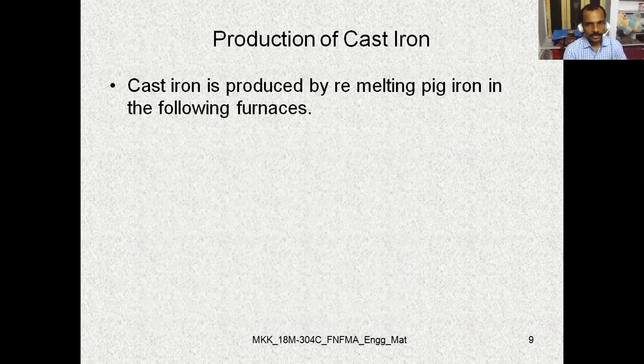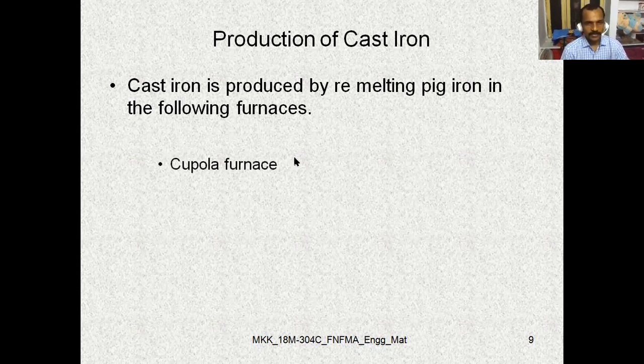Pig iron is the output of blast furnace, in which the pig iron will be the product produced, and which is from the iron ore. Iron ore, we are producing the pig iron using blast furnace, and then this particular pig iron is remelted in one of the given furnaces.